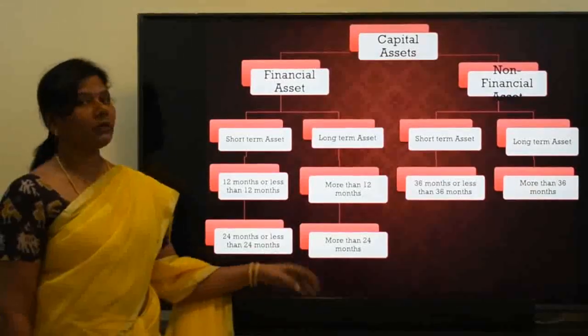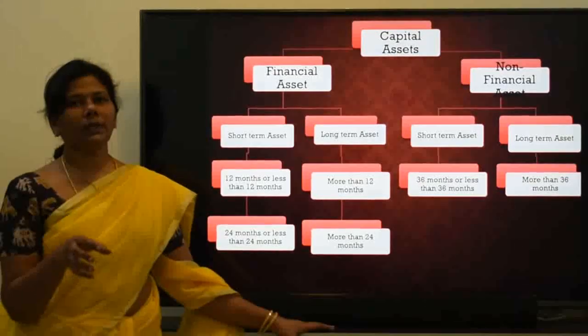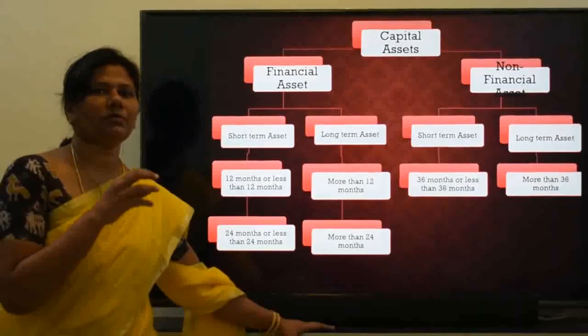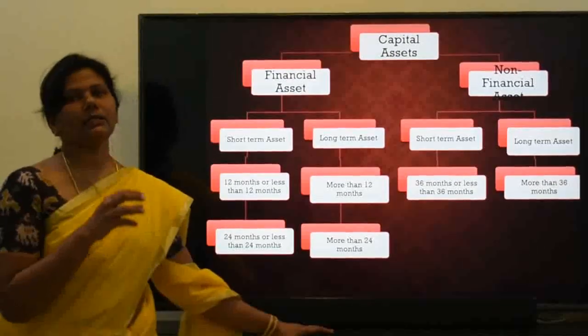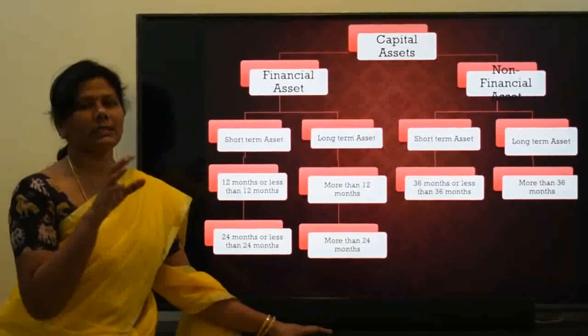But for unlisted shares, the holding period is not 12 months, it is 24 months. So if the holding period is less than 24 months, then it is short term. More than 24 months, it is long term.